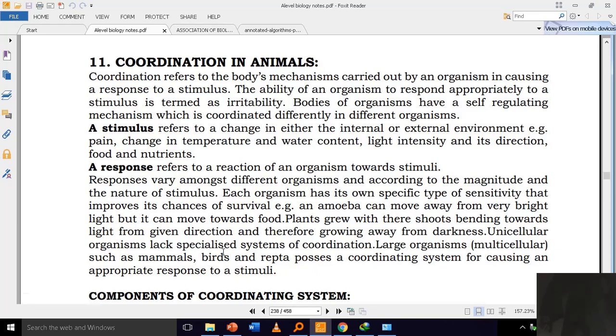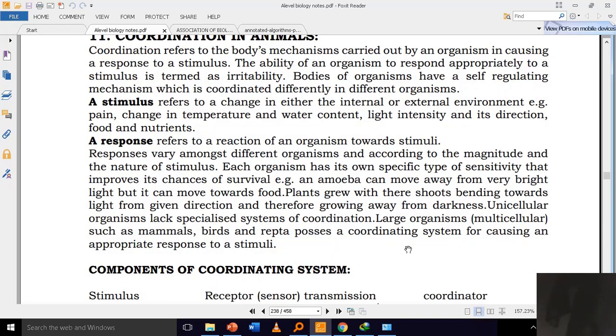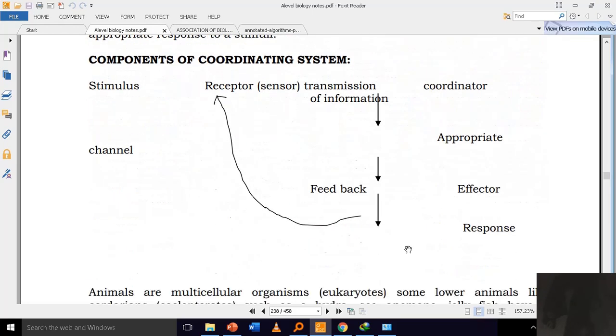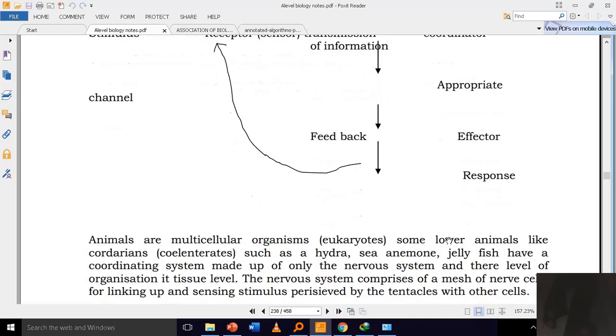Unicellular organisms lack specialized systems of coordination. Large organisms, that is multicellular, such as mammals, birds, and reptiles, possess a coordinating system for causing an appropriate response to a stimulus. We look at the components of a coordinating system. We have a stimulus. We have the channel, receptor or sensor, transmission of information. We have the coordinator, so it sends the appropriate feedback to the effector, and then we have a response.